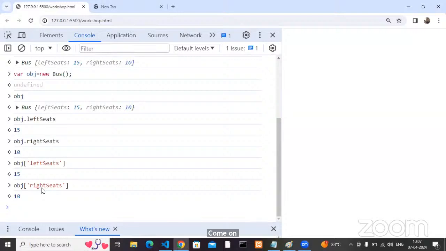Agreed with me? So this is the way you can simply create a class. You can place the variables inside the class. So can we add some methods also now? Can we add some methods also?